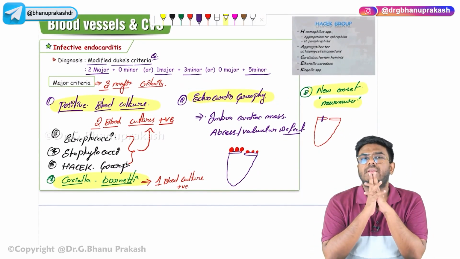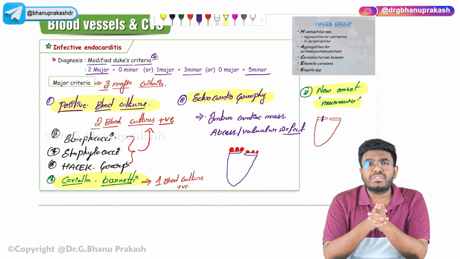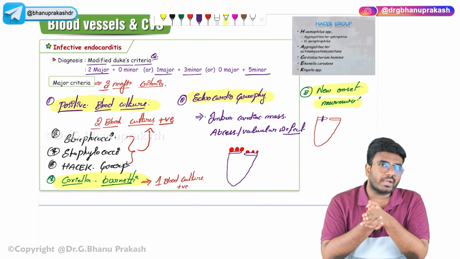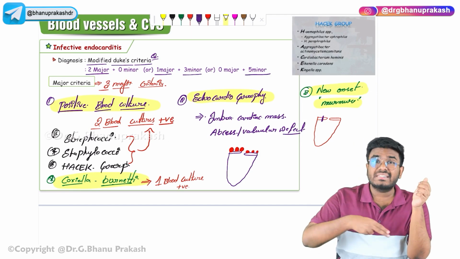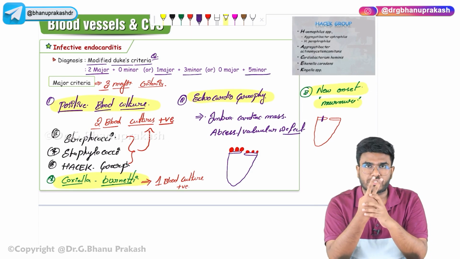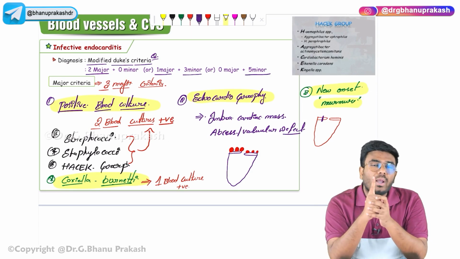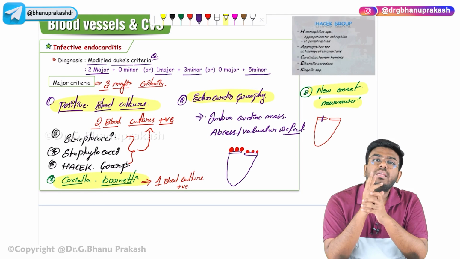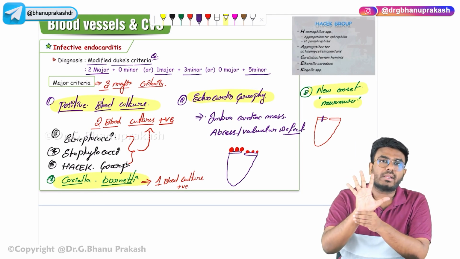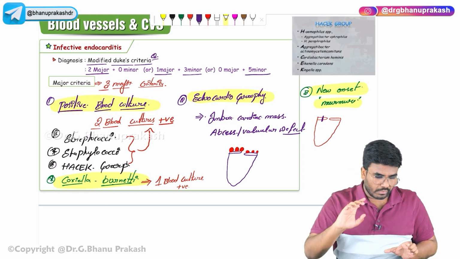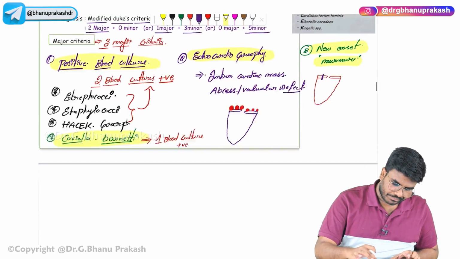Okay, so what is the name of the criteria which is used to put the diagnosis of infectious endocarditis? The criteria name is called the modified Duke's criteria. According to modified Duke's criteria, either you should have 2 out of these 3 major criteria, at least 2 should be positive, or 1 major with 3 minor, or 0 major, at least 5 minor criteria should come positive. Okay, so now we have completed the major criteria.